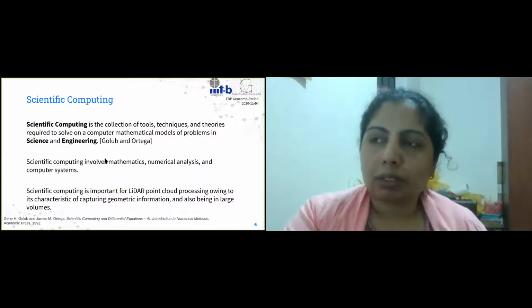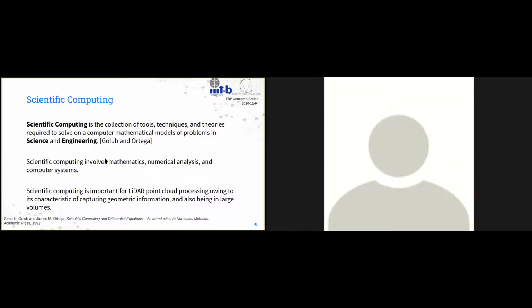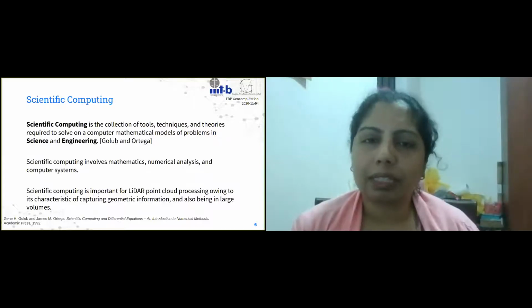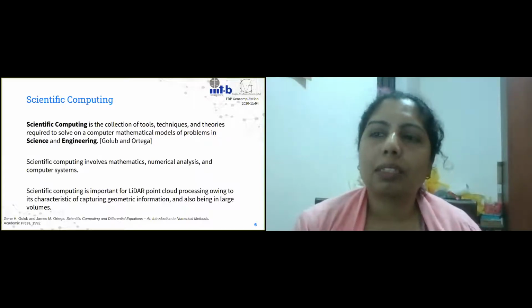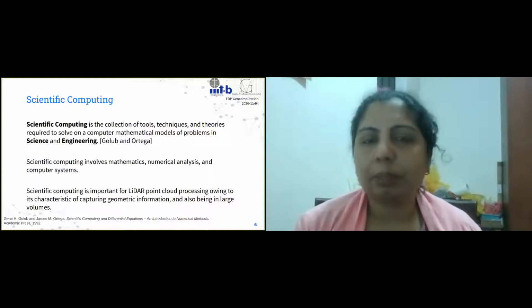Now, going back to the other part of what the title of the talk is about, scientific computing. Scientific computing just means that we end up using mathematical modeling, numerical analysis, and computer systems.